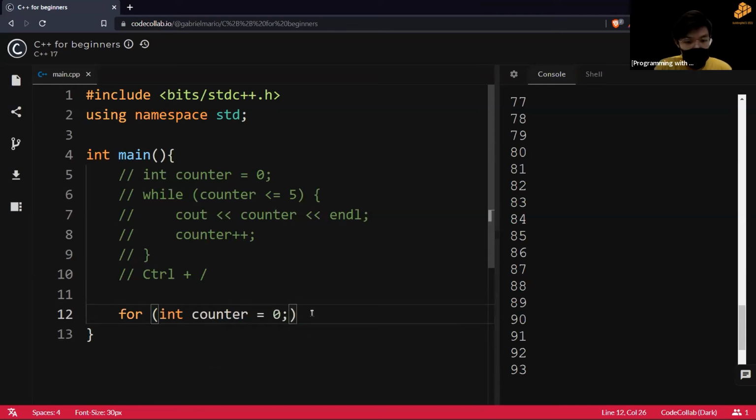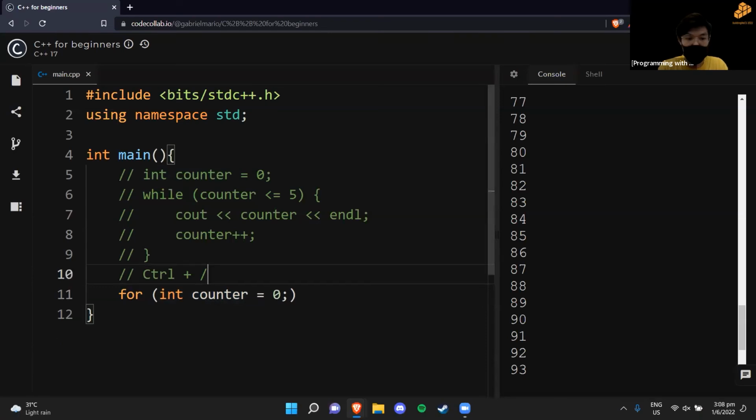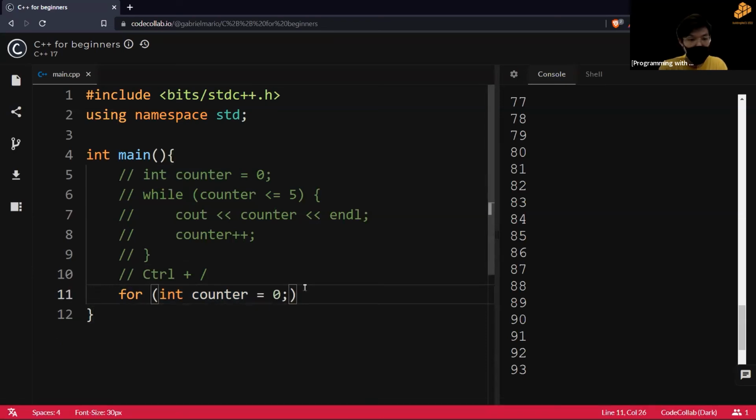This is different from while loops, because with while loops you define the counter outside the loop, so you can reuse this counter elsewhere. But for loops, we define the counter within the loop itself, not outside. Okay, so now we have the counter, and then the condition, and then the incrementing.